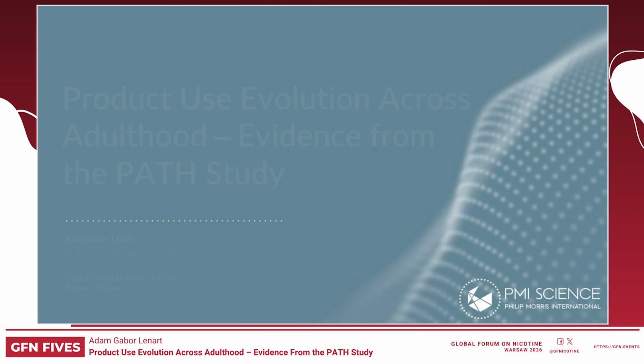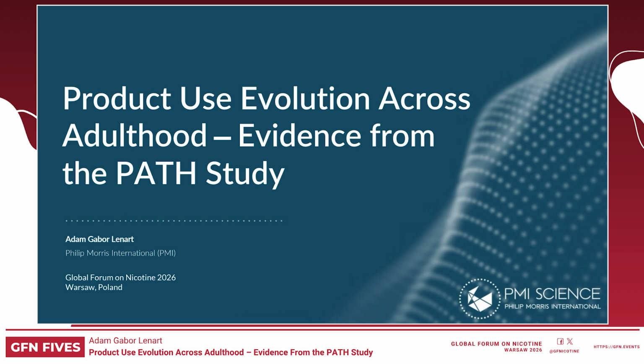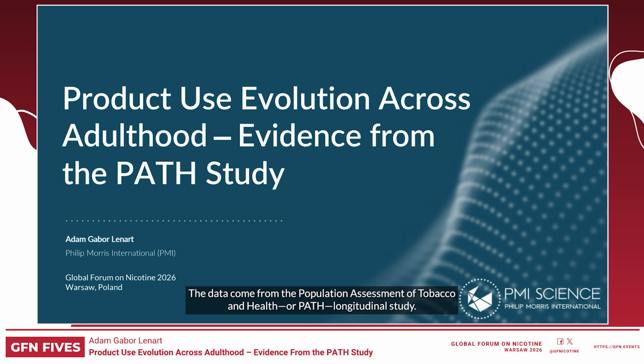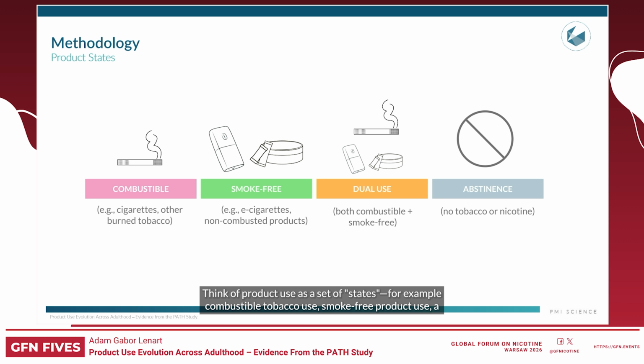Hello. In this short video, we will look at transitions across various tobacco and nicotine product use patterns among adults throughout their lifetimes. The data come from the Population Assessment of Tobacco and Health, or PATH, longitudinal study. Think of product use as a set of states, for example combustible tobacco use, smoke-free product use, a combination of both categories, or complete cessation of tobacco and nicotine use.